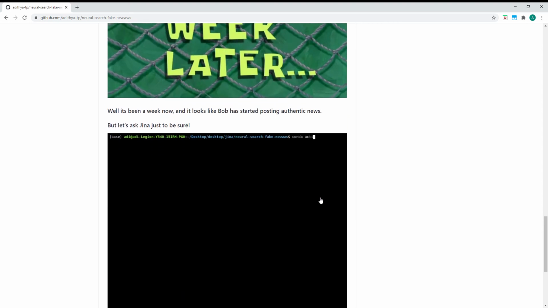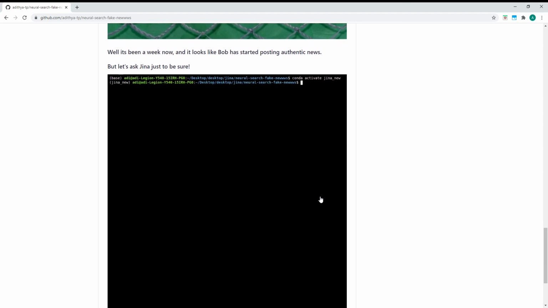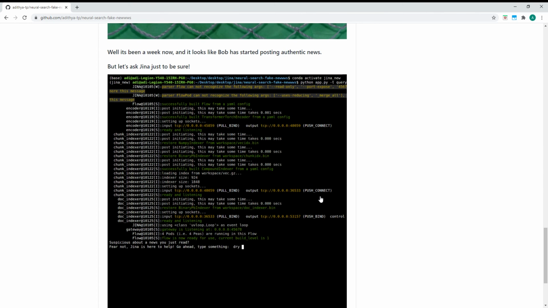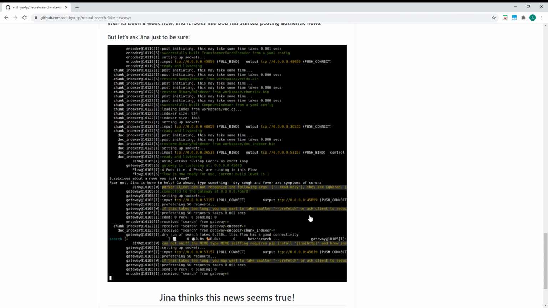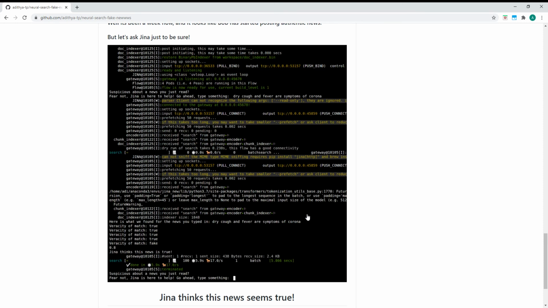Now let's look at the flip side and see the results of feeding in news that's true and it's actually confirmed by the CDC and other medical agencies. One particular news that's true is that the symptoms of the infection are dry cough and fever. Let's see what Jina thinks about this. And again, the first query takes some time, but then the subsequent queries are pretty fast. And you can see that Jina has a pretty high confidence that this news is true, a confidence of 0.8, pretty good.